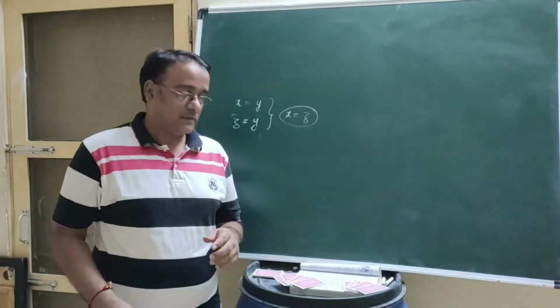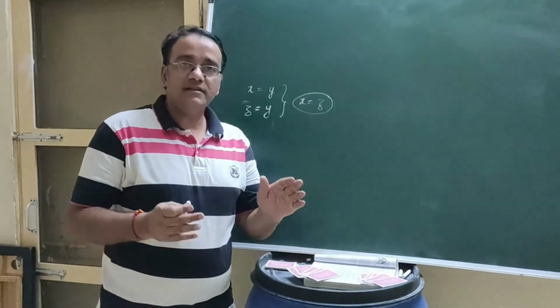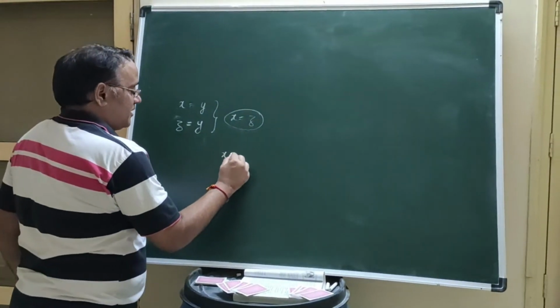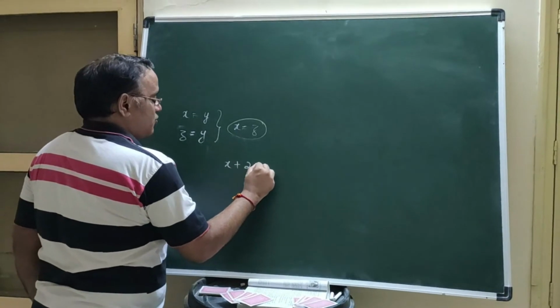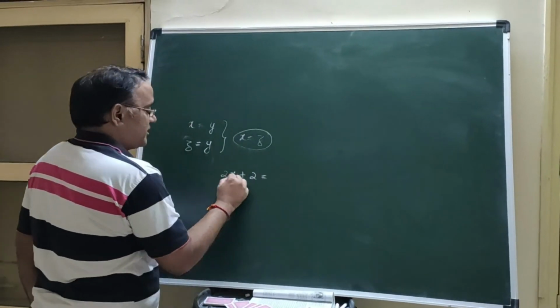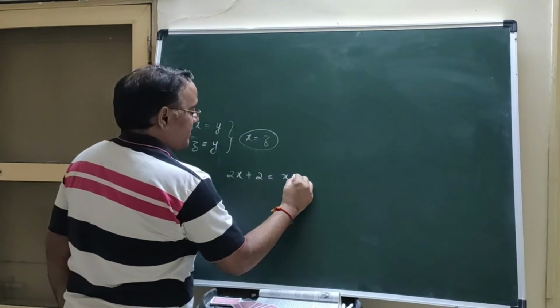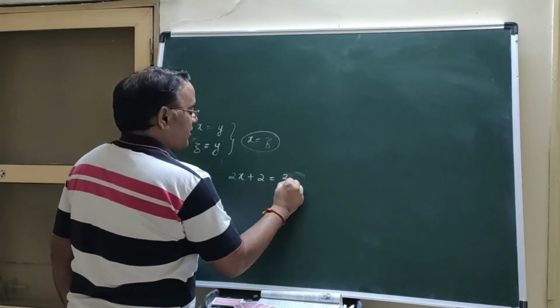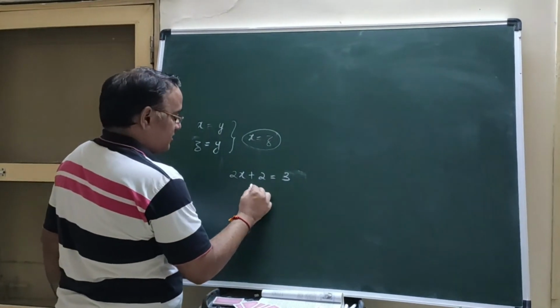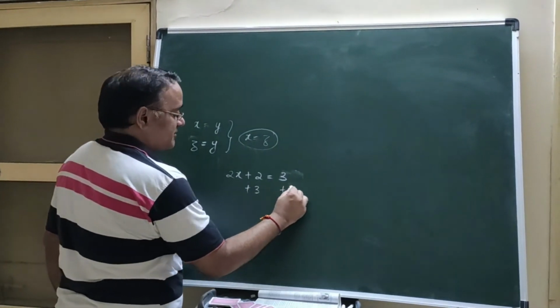Okay. Now see, we can see one more example mathematically. See, x plus 2 is equal to... 2x plus 2 is equal to x minus 3 ले लो. Now I am going to add 3 to both sides.